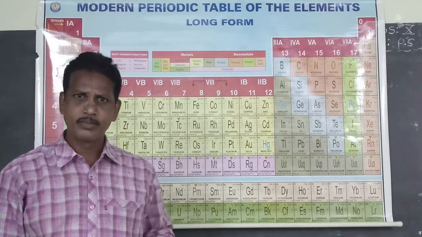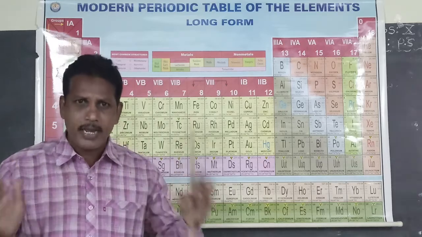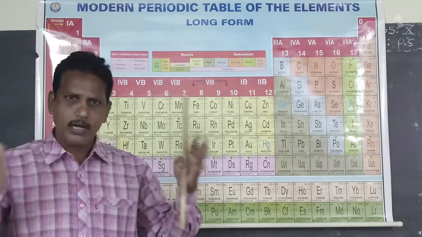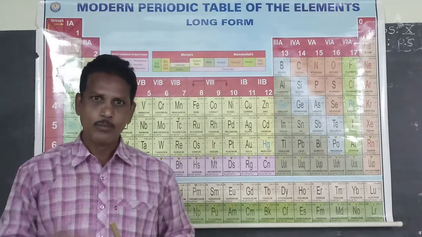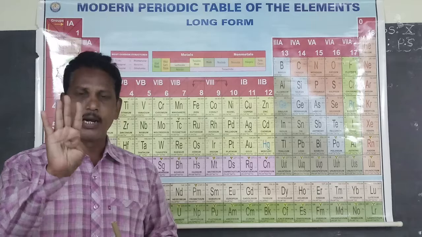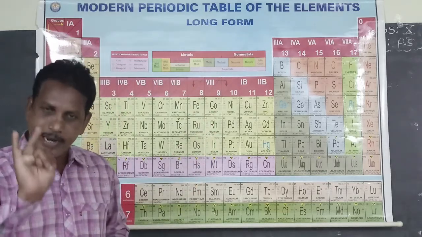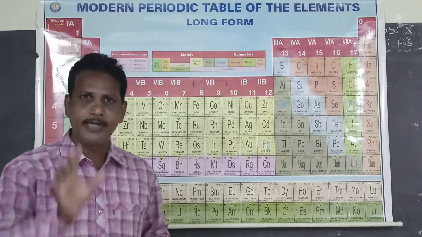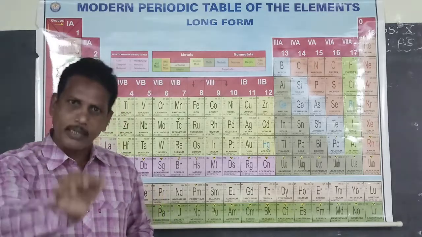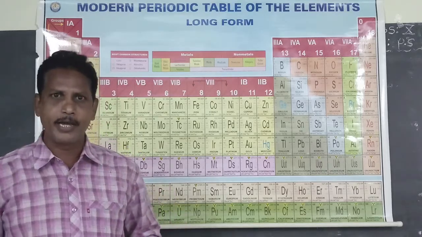The modern periodic law, or Moseley periodic law, or long form of periodic law, states that the physical and chemical properties of elements are the periodic functions of their electronic configuration.